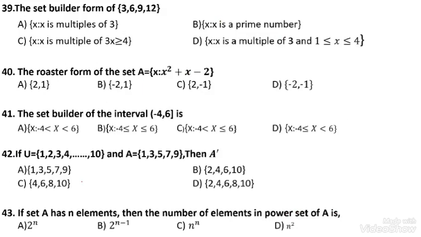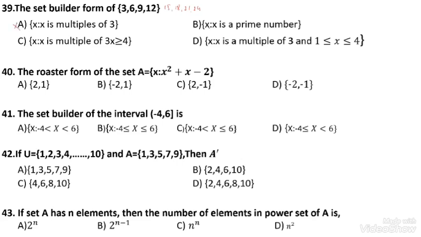Next. Question number 39. The set builder form of the elements 3, 6, 9, 12. Here x is a multiple of 3. This is also correct. 3, 6, 9, 12 is definite or countable, but x is a multiple of 3, so many are there: 15, 18, 21, 24. But generally, it is not true.